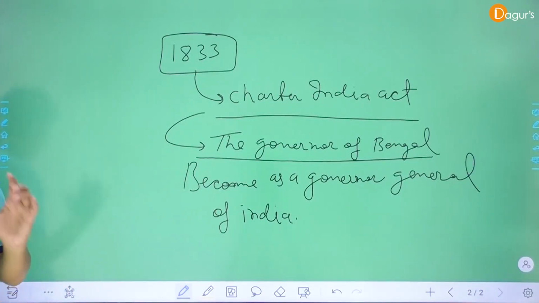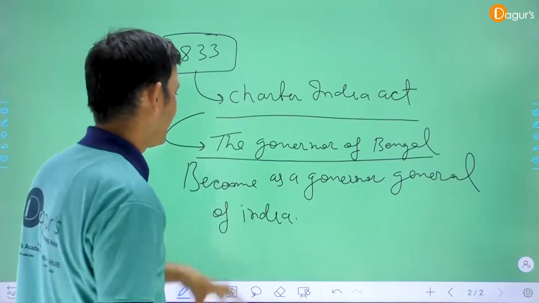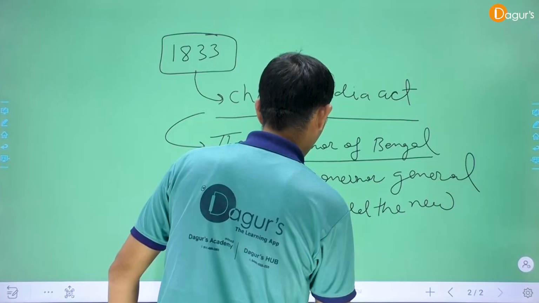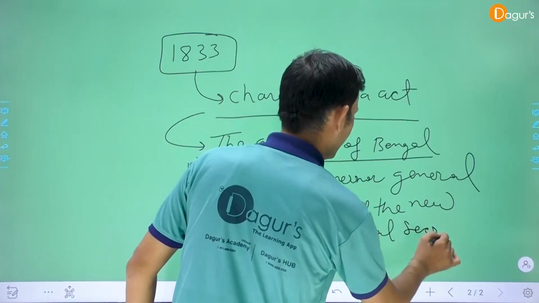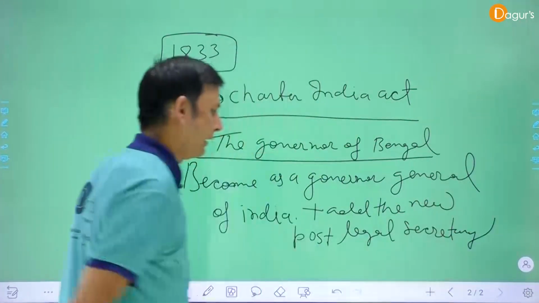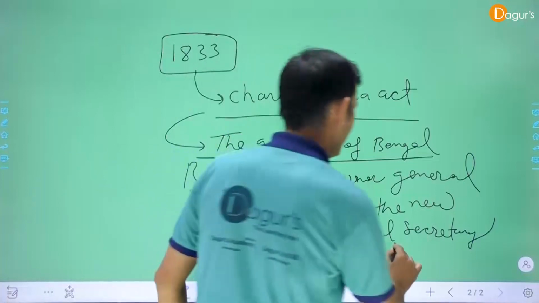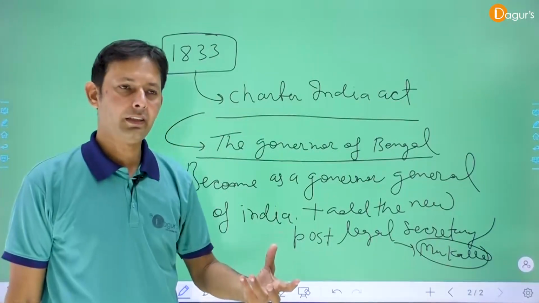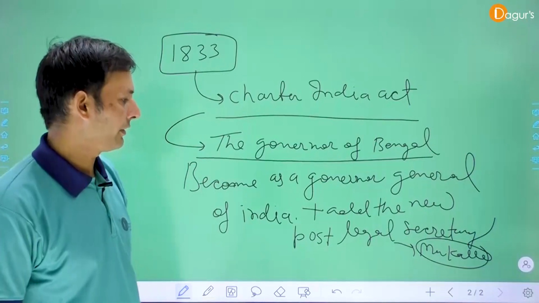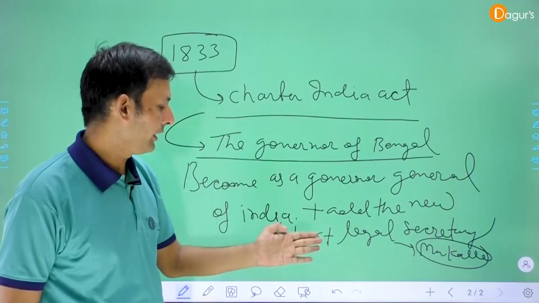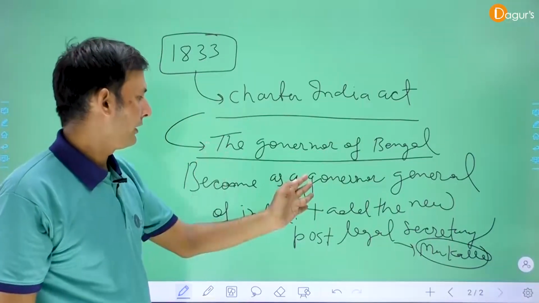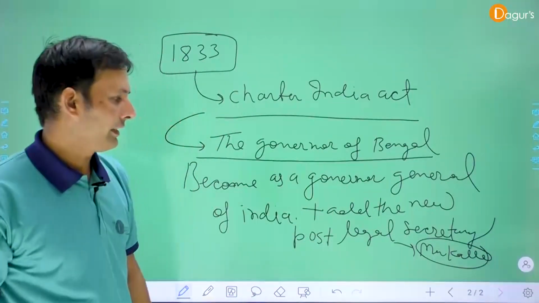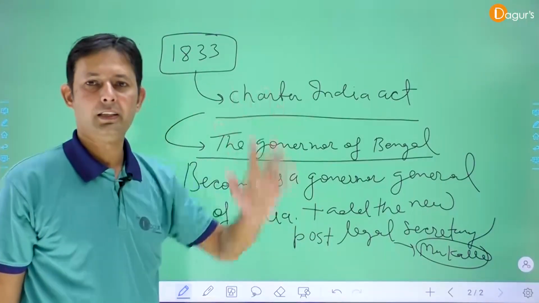And a new post, Legal Secretary. The first Legal Secretary of India was Lord Macaulay. He was also the founder of English education, Western education in India. He was also the father of the English language in India. So this act established new provisions: the Governor General of Bengal became the Governor General of India, plus the new post of Legal Secretary was added. The first Legal Secretary of India was Lord Macaulay.